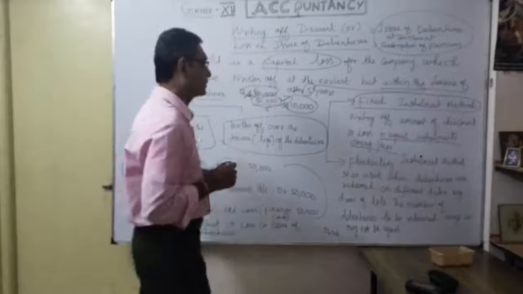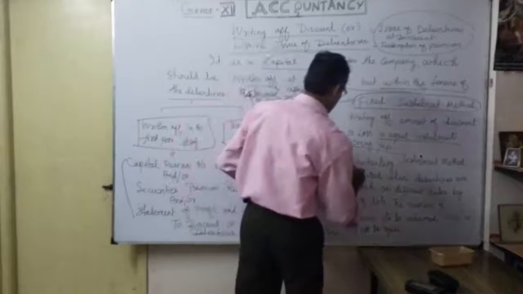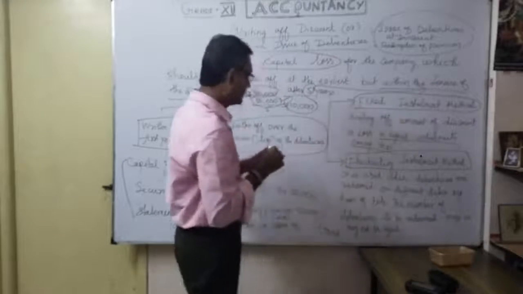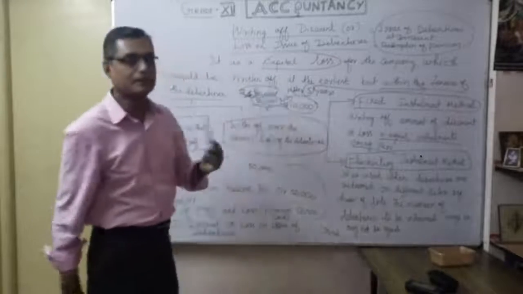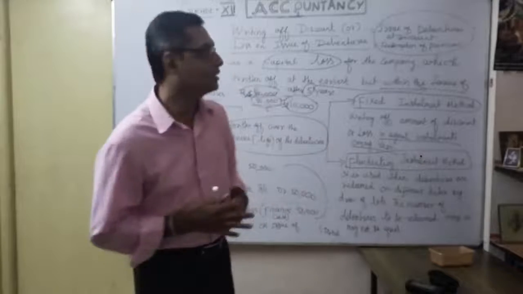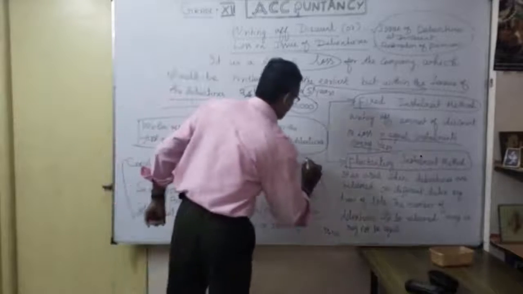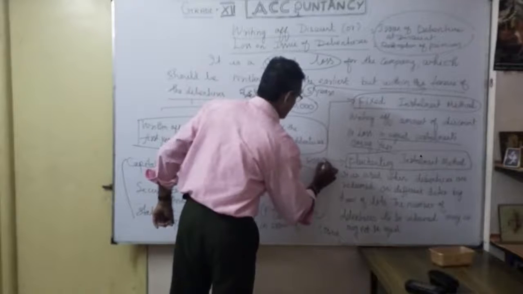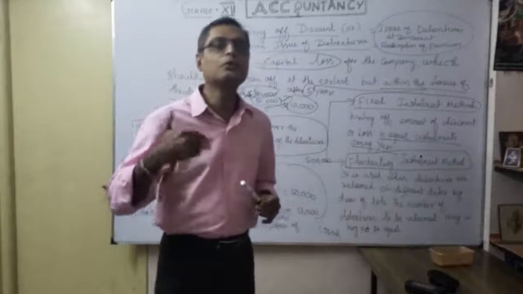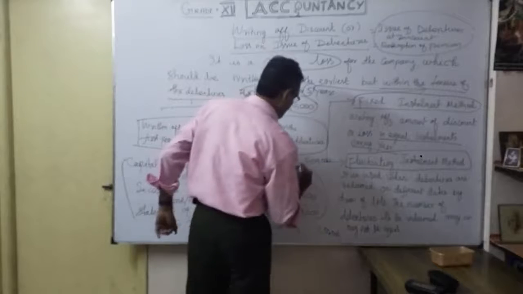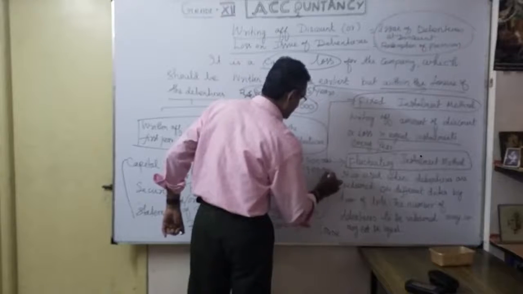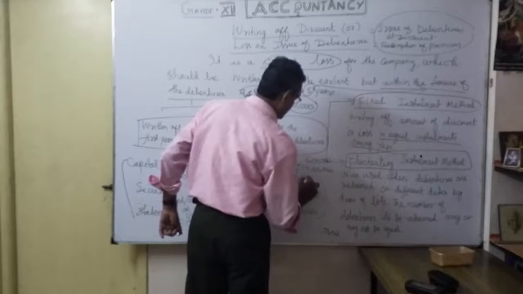The second one is the fluctuating installment method. What is that? See here, the amount is not fixed. It will vary. Whenever I am going to redeem, for example, 5 lakhs of debentures, you can't redeem the entire 5 lakhs at once. Every year you are going to redeem. For example, in the first year you redeem only 1 lakh. In the second year you redeem only 2 lakhs.